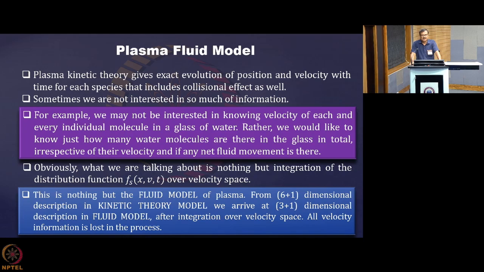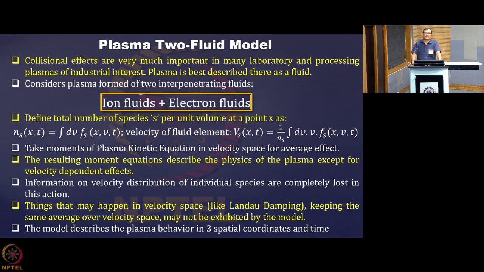Therefrom we are integrating over the velocities and arriving at the description of the system in physical space, having 3 spatial coordinates, and we are studying the evolution with time. So the description is essentially in 3 plus 1 dimension. So that is the fluid model. We are now entering into the fluid model description of plasma.